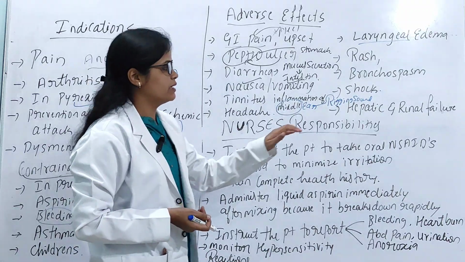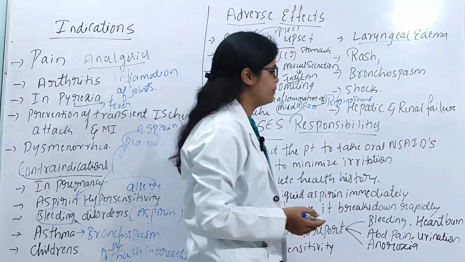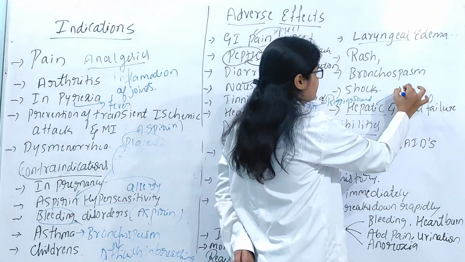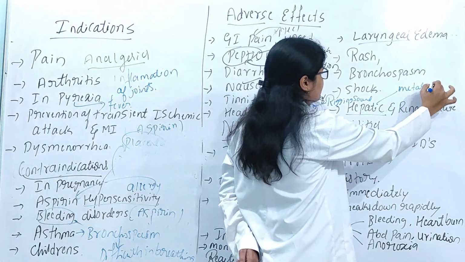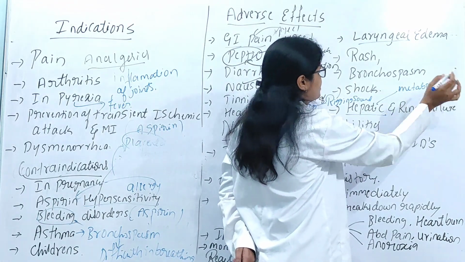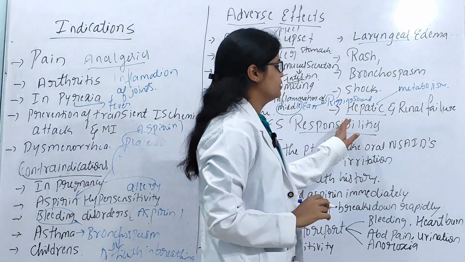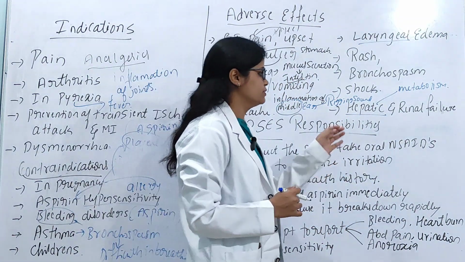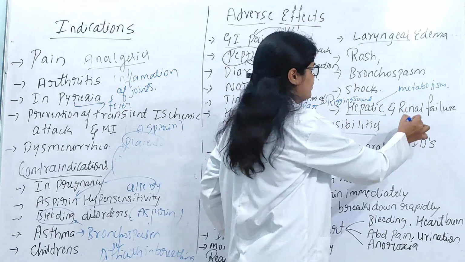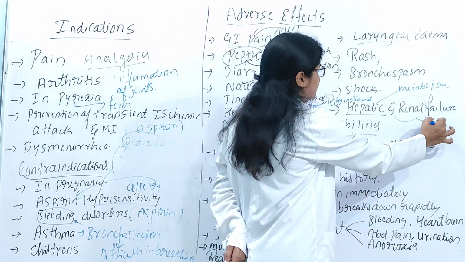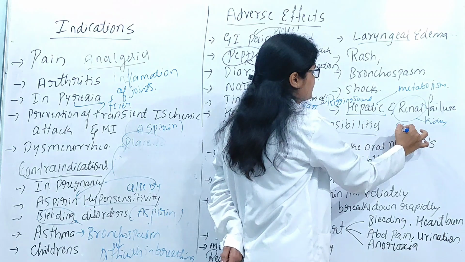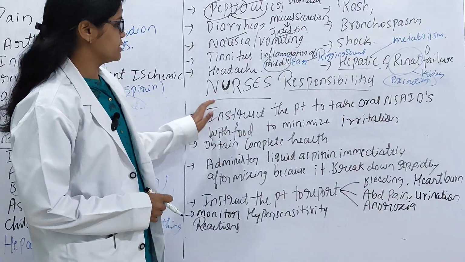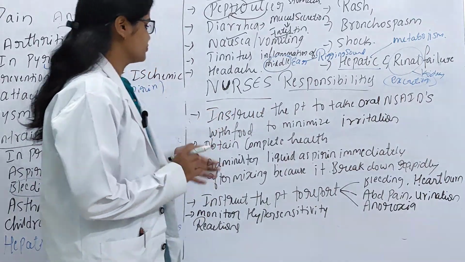And also hepatic and renal failure, because metabolism mainly occurs in the liver. When you administer an excessive amount of NSAIDs, it may cause hepatic and renal failure. Renal failure is nothing but kidney failure, because the excretion occurs in the kidney.